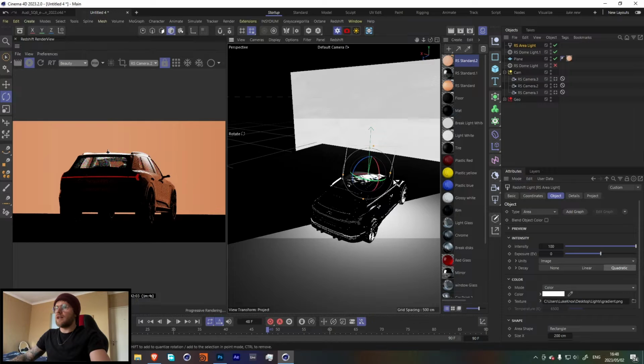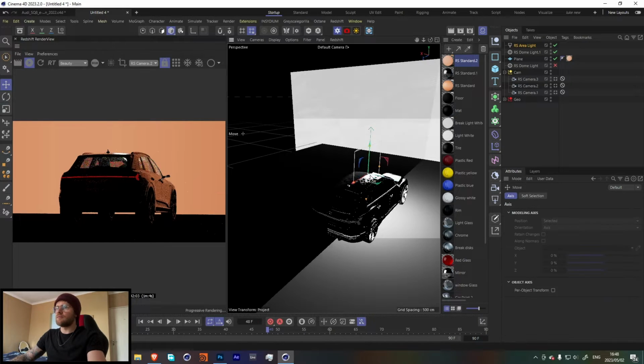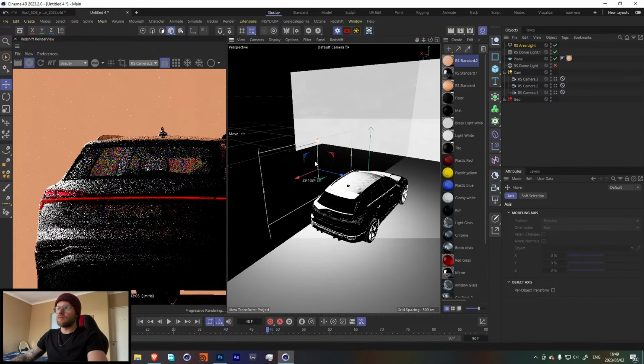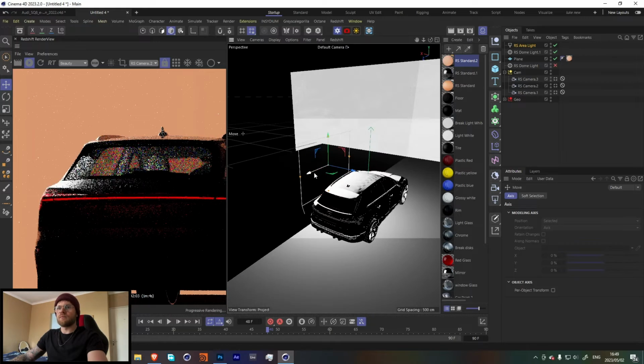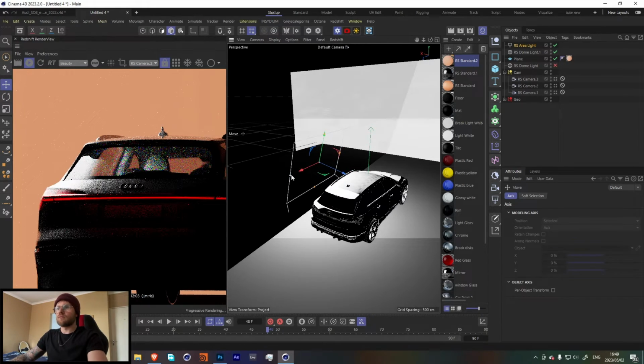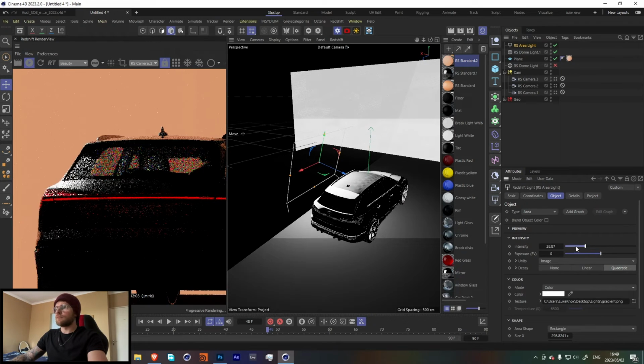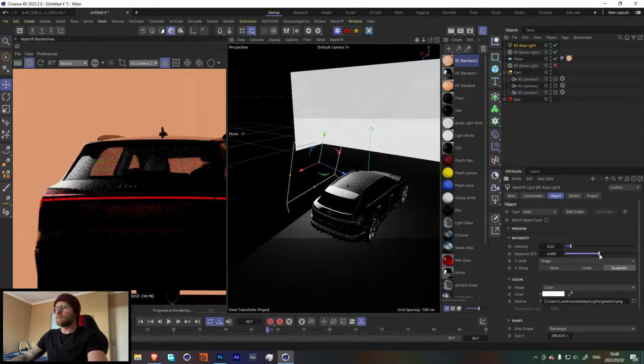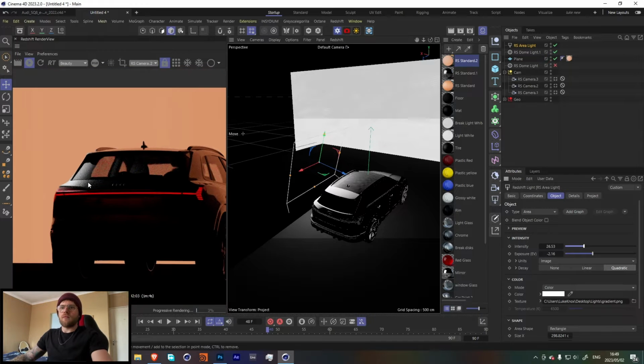And let's rotate our lights. And now we have this really nice gradient over here.